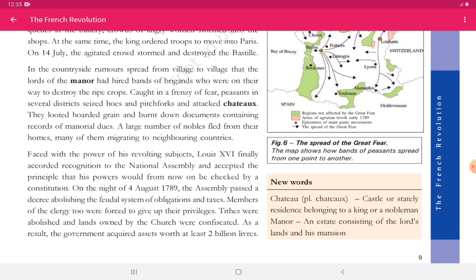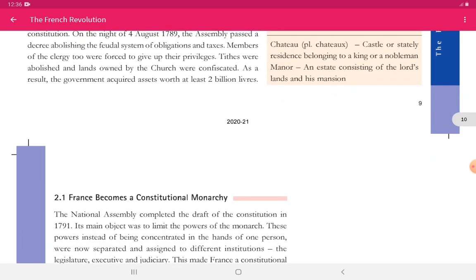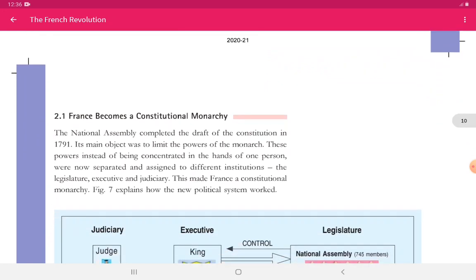On the night of 4 August 1789, the Assembly passed a decree abolishing the feudal system of obligations and taxes. Now, the feudal system, as I told you, was the system in which rights were given on the basis of birth, as well as the right to collect taxes, but now this was abolished completely. Tithes were abolished and land owned by the church was confiscated. Now, the land which the church owned was distributed among all the people. As a result, the government acquired assets worth at least 2 billion livres. Now they had got 2 billion livres, the third estate people who formed their own government.